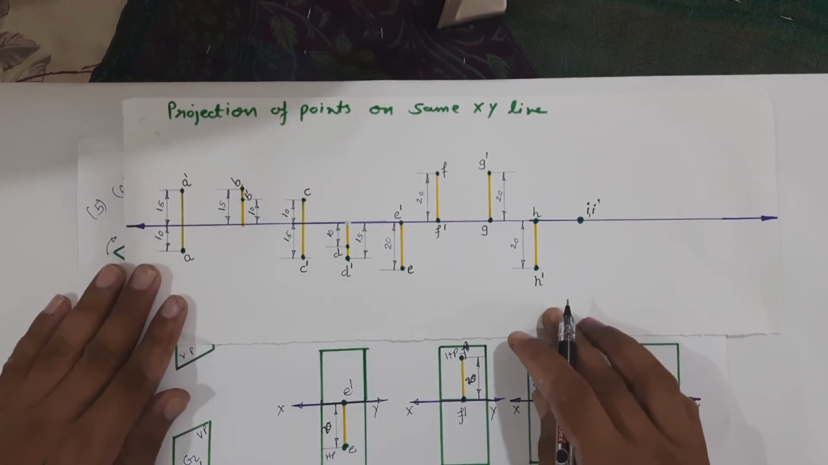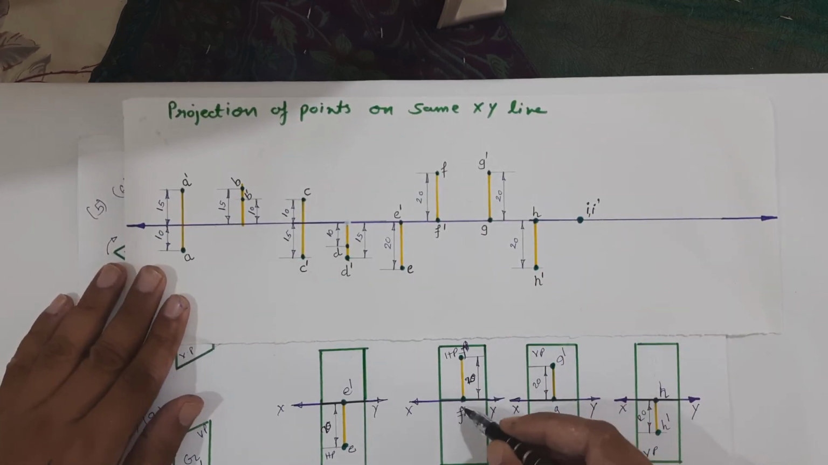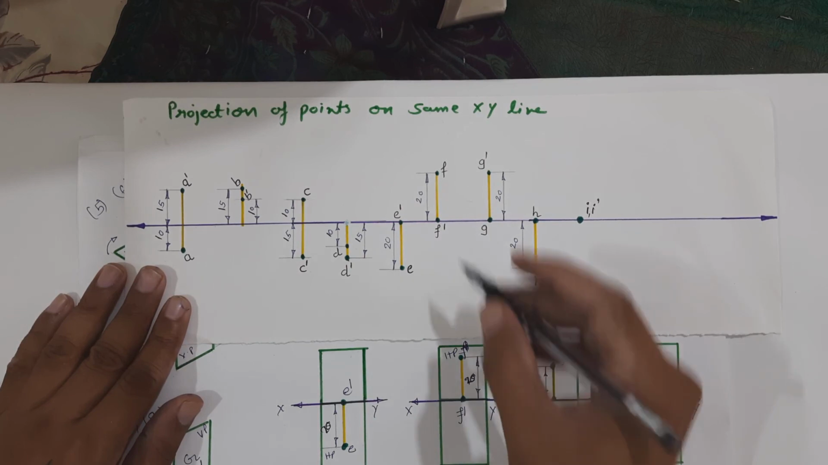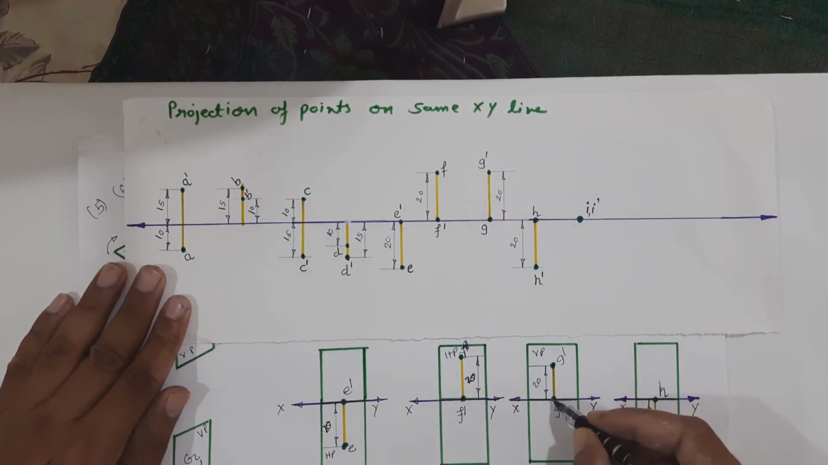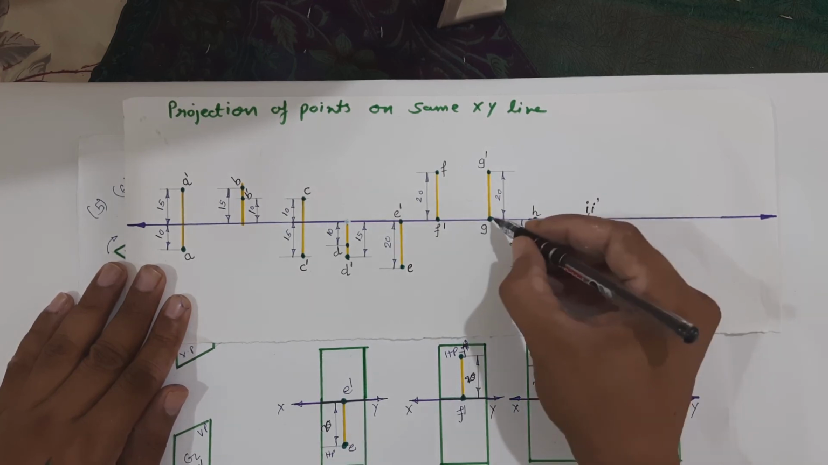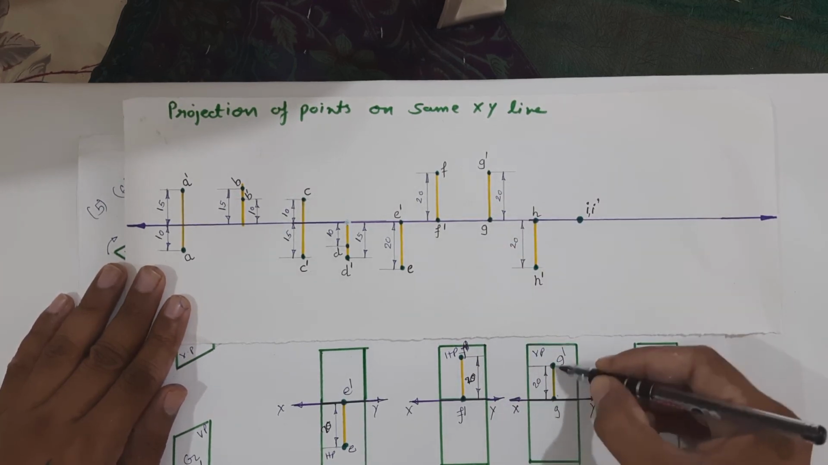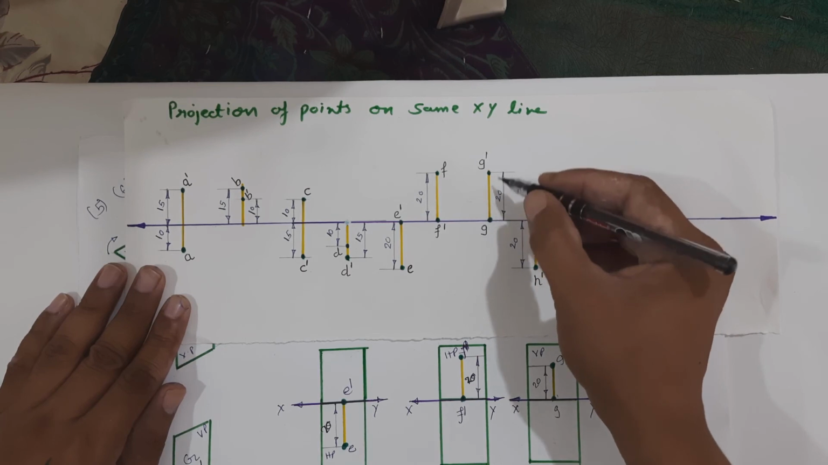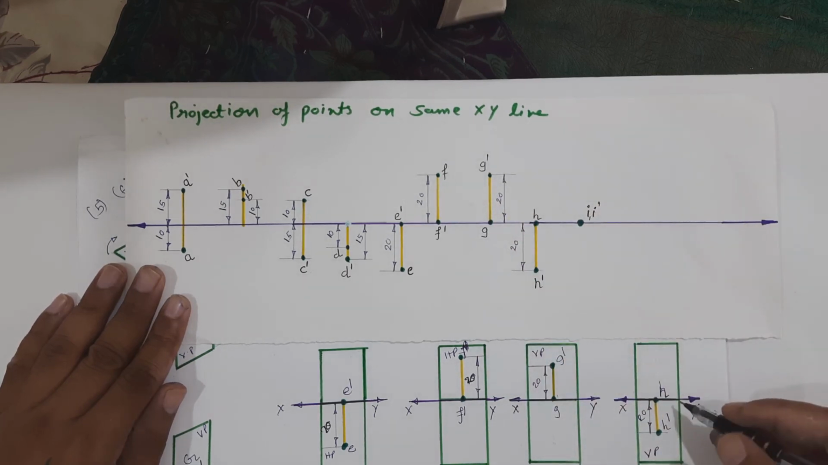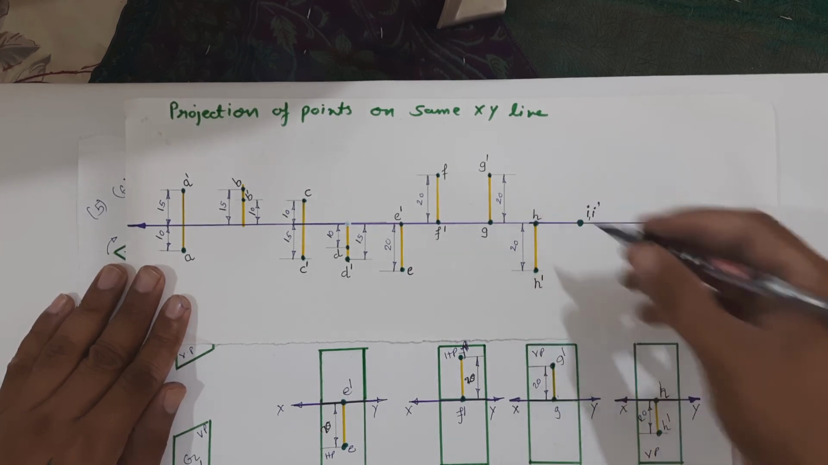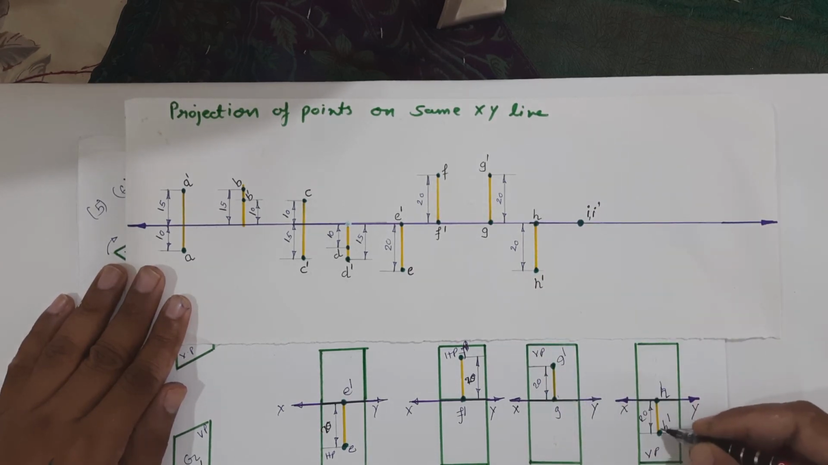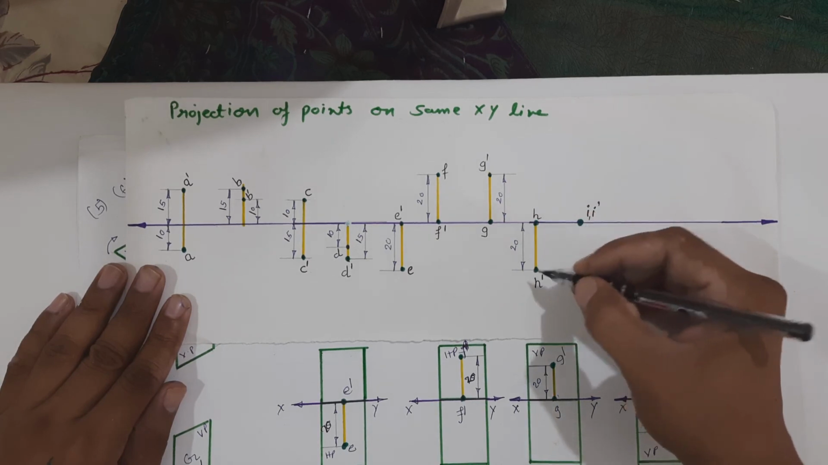Now point F: F dash is on the XY line, and F is 20 mm above the XY line. G: the plan of point G is on the XY line, and G dash is 20 mm above the XY line, that is, the elevation of G is 20 mm above the XY line. The plan of point H is on the XY line, and the elevation of point H is 20 mm below the XY reference line.